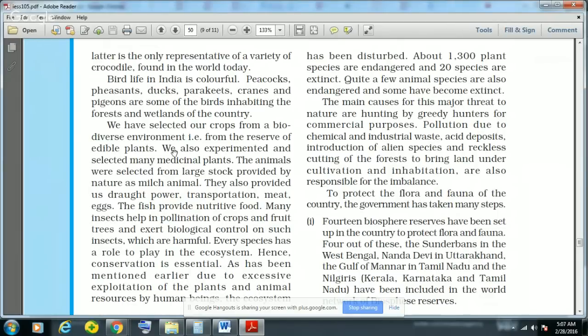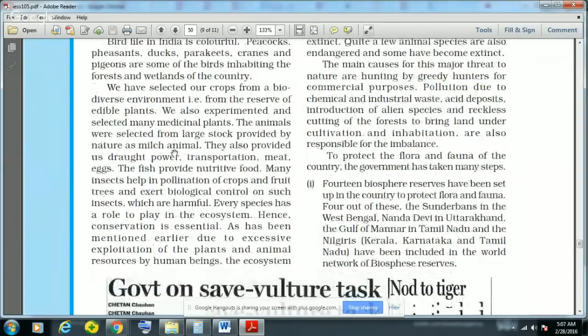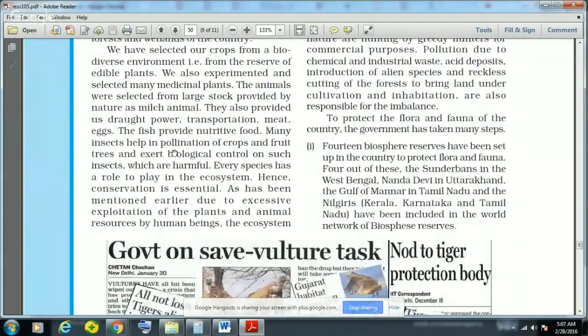So because of this, habitat fragmentation is also taking place. So these are some of the major threats like poaching, hunting, pollution, then introduction of exotic or alien species, then deforestation, habitat fragmentation.